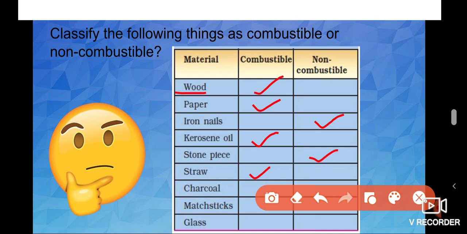And charcoal. Charcoal is also used for the burning process. So it is a combustible substance. Matchsticks are absolutely a combustible one because they are used for the burning process. And glass. Glass is a non-combustible one. Okay. So in this way we classify materials as combustible and non-combustible.